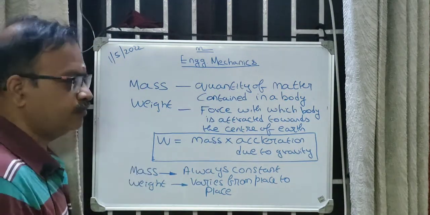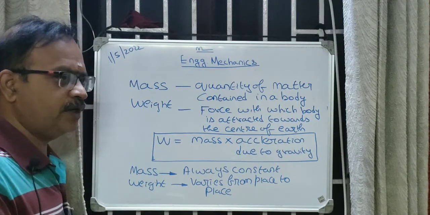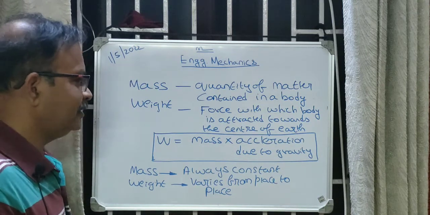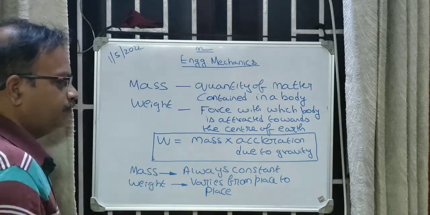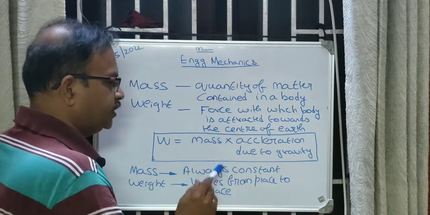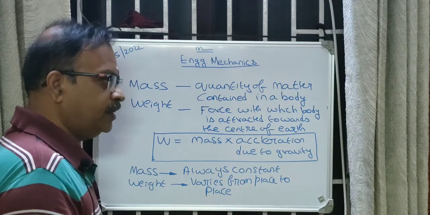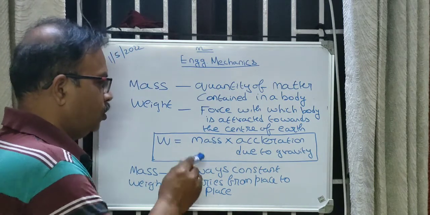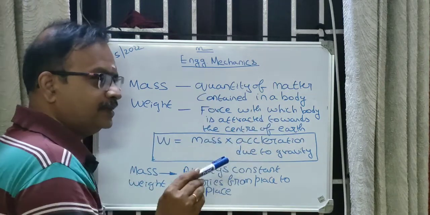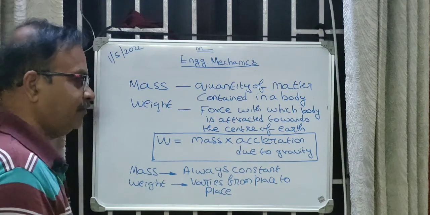Then what do you mean by weight? Weight is nothing but the force with which a body is attracted towards the center of the earth. It is given by the relationship mass into acceleration due to gravity. You all know that all bodies are attracted towards the center of the earth by the acceleration due to gravity. So weight is equal to mass into acceleration due to gravity.